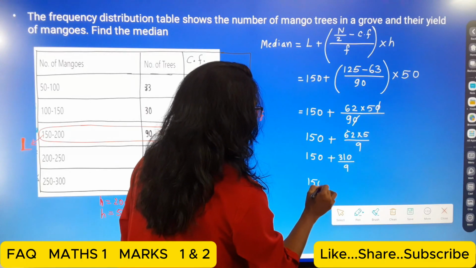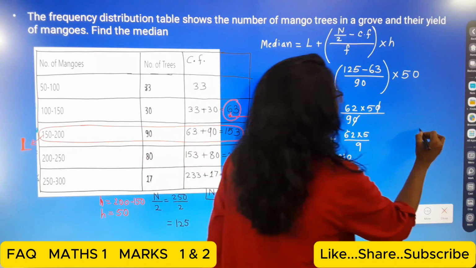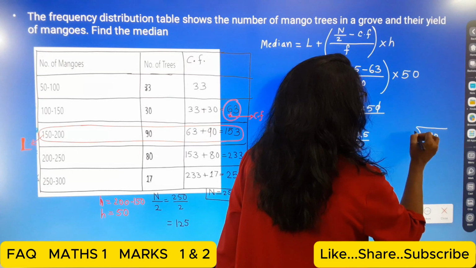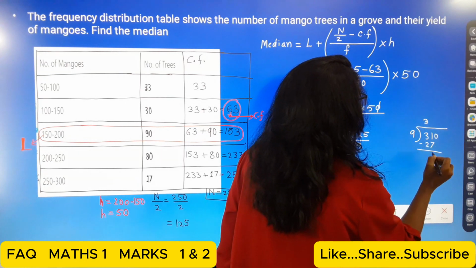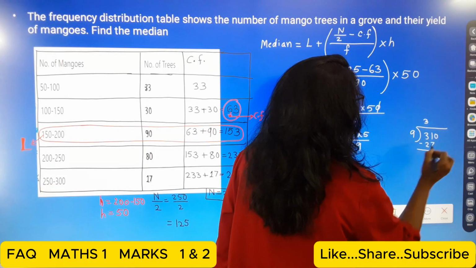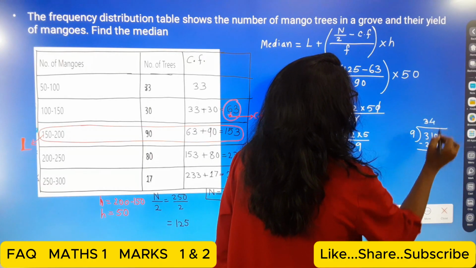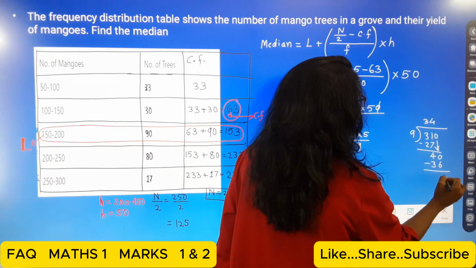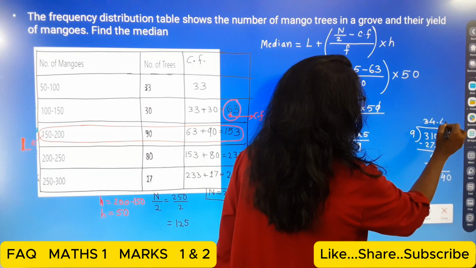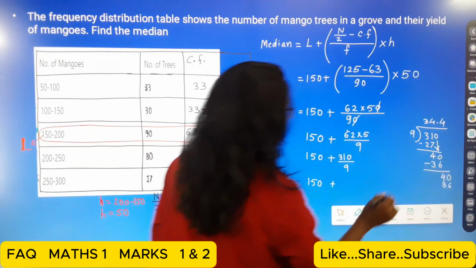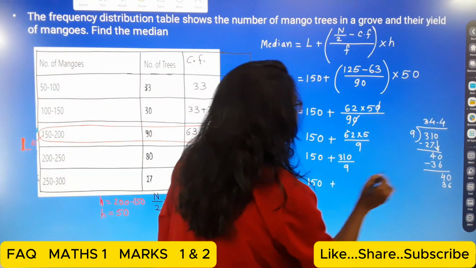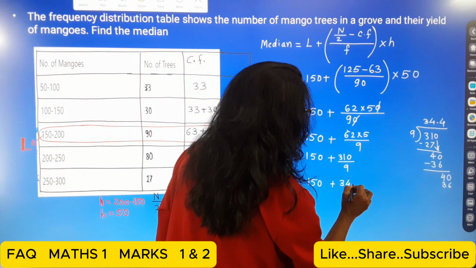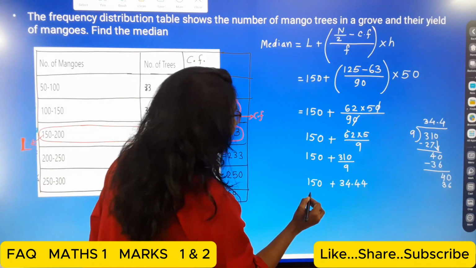So 150 plus 310 divided by 9. 9 threes are 27, remainder 40, 9 fours are 36, again 4, again 4. So that means 34.44.